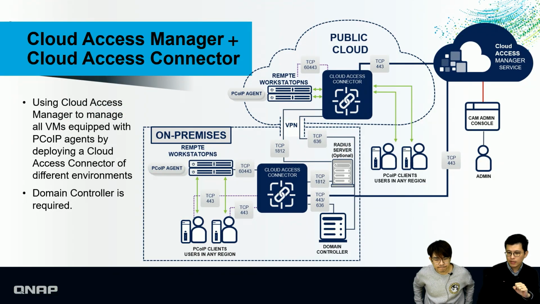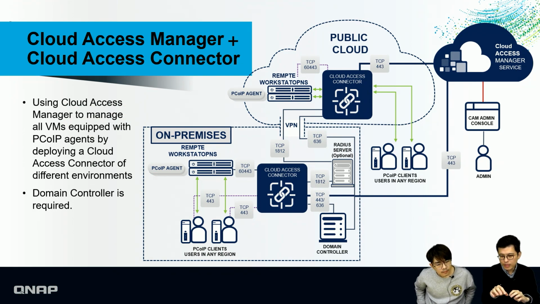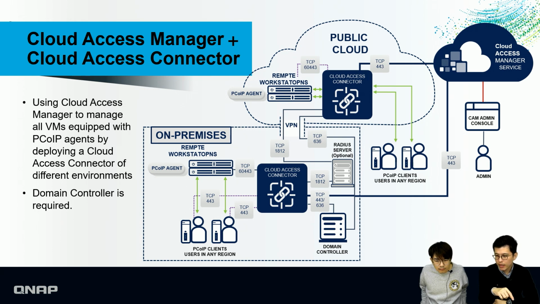It uses the Cloud Access Manager and the Cloud Access Connect. It's a little bit complicated, so let's look at them one by one. The first is the Cloud Access Manager service. This is the Teradici CAS software as a service.